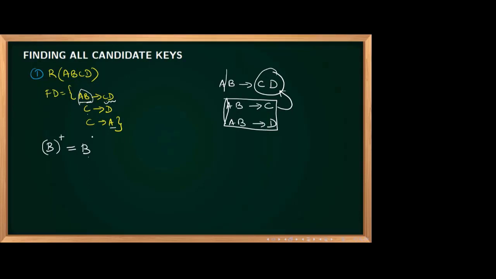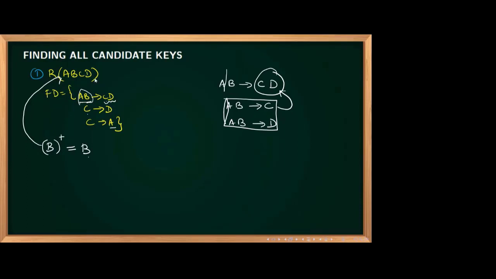So what I understood is that when I take the B closure, I am not getting the entire schema. If something has to become a key and I take its closure, I should get the entire tuple, meaning all the attributes uniquely. But that is not coming here.